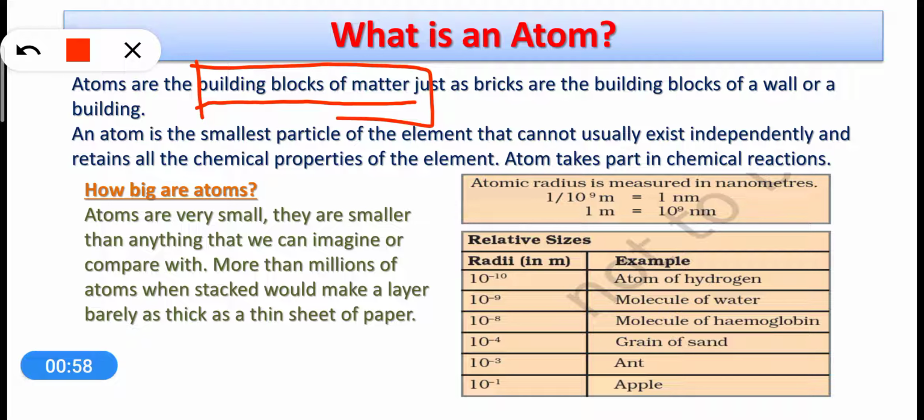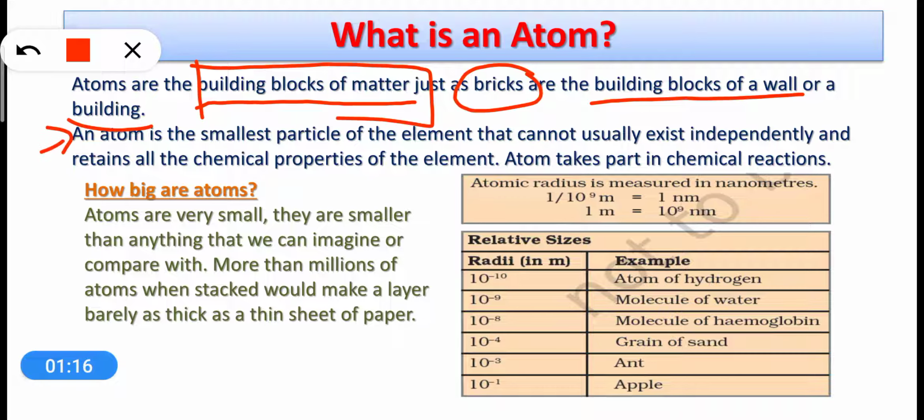In the same way, you know that bricks combining together make up a wall or building. So bricks are the building blocks of the wall. In the same way, atoms combine together to make the matter. So we can say that atoms are the building blocks of the matter.